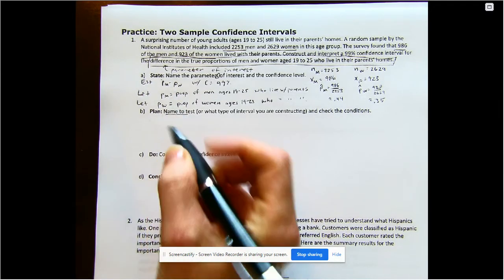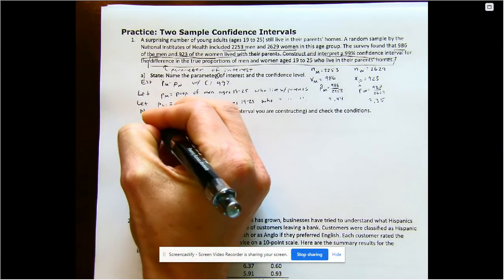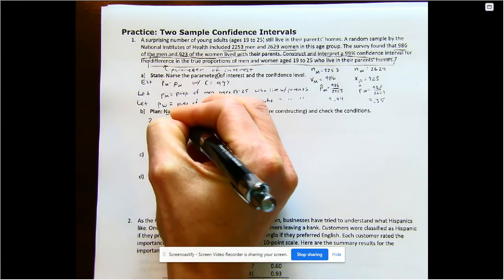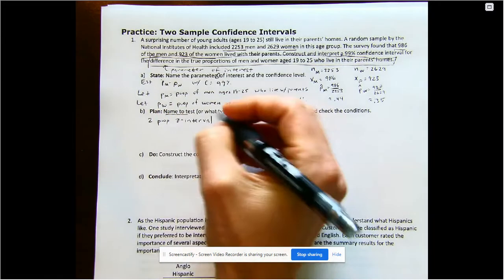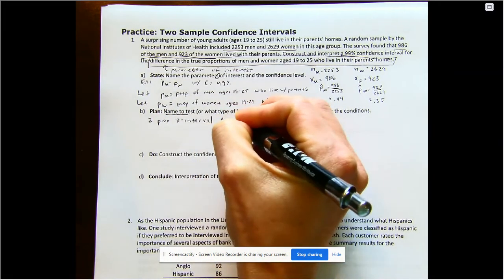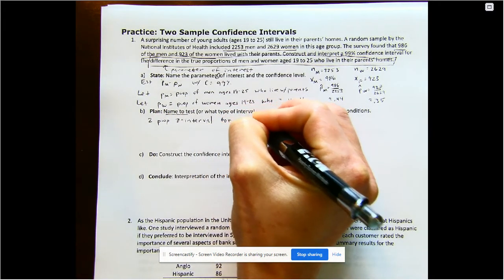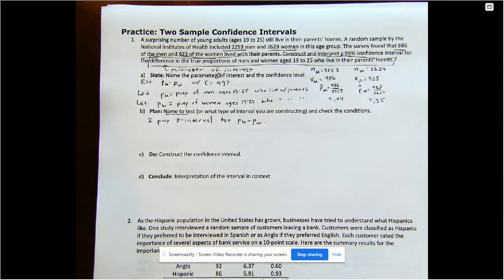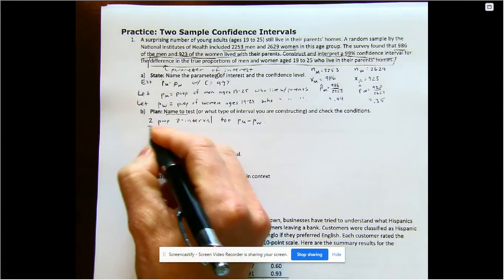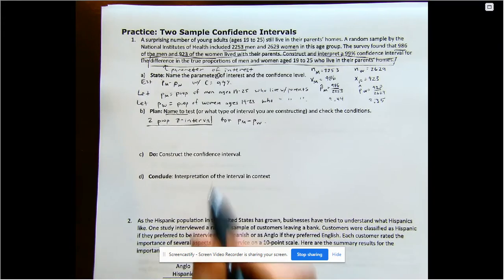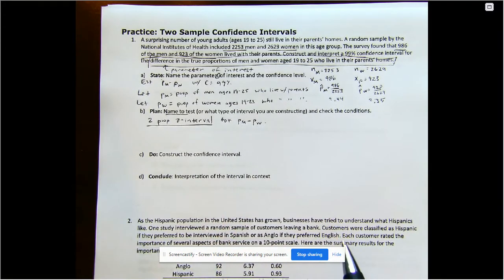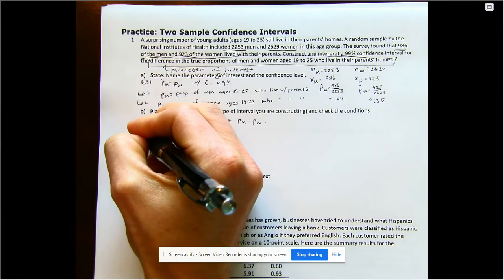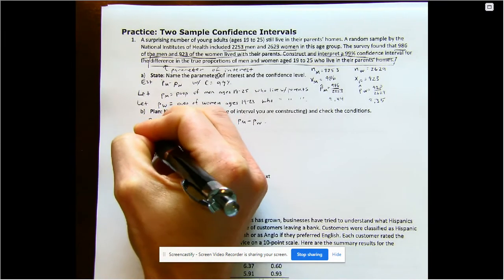This is about proportions, so this is going to be a 2 proportion Z interval for PM minus PW, to find the difference in the proportion of men minus the proportion of women. Then we check the conditions: random, independent, and normality.